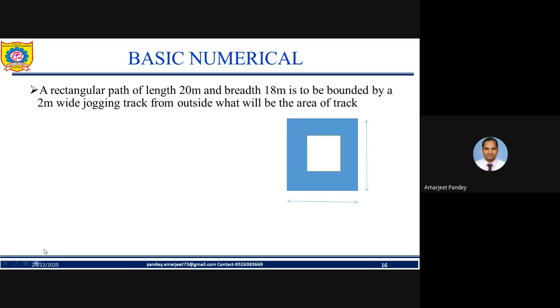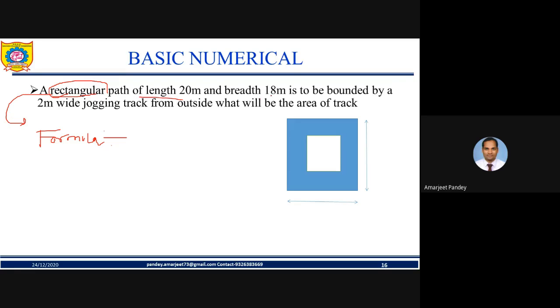My friend, first and important thing, whenever there is a question, try to understand which figure or shape it is talking about. So here they are talking about a rectangle. So first jot down the formula for the rectangle. I'm telling you the tricks. So first jot down the formula of that particular figure which is given, and then analyze the question, what is given.